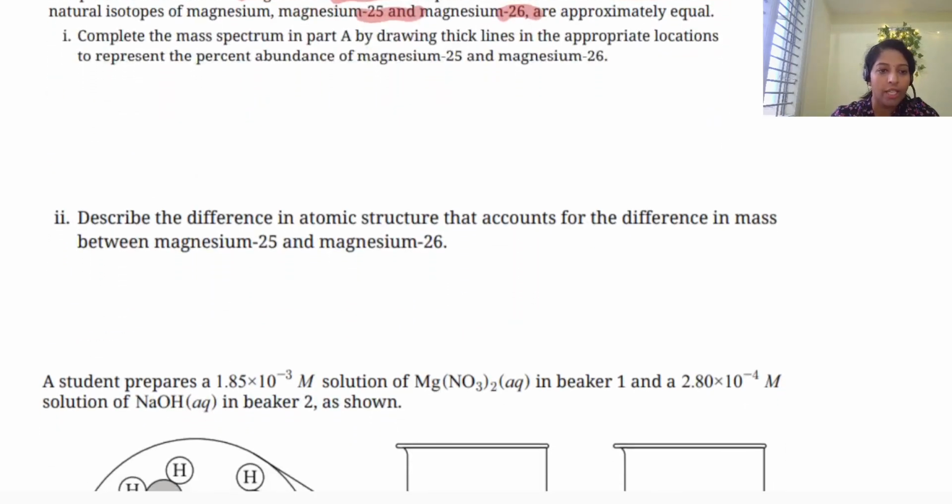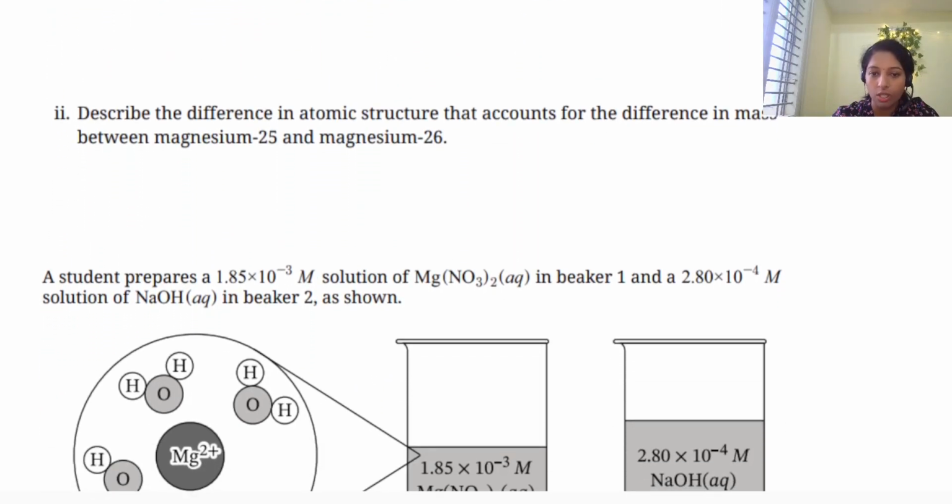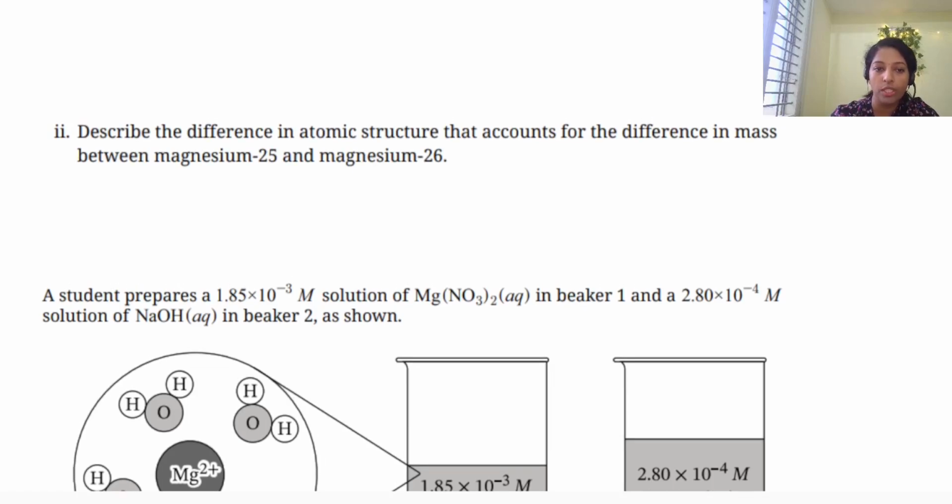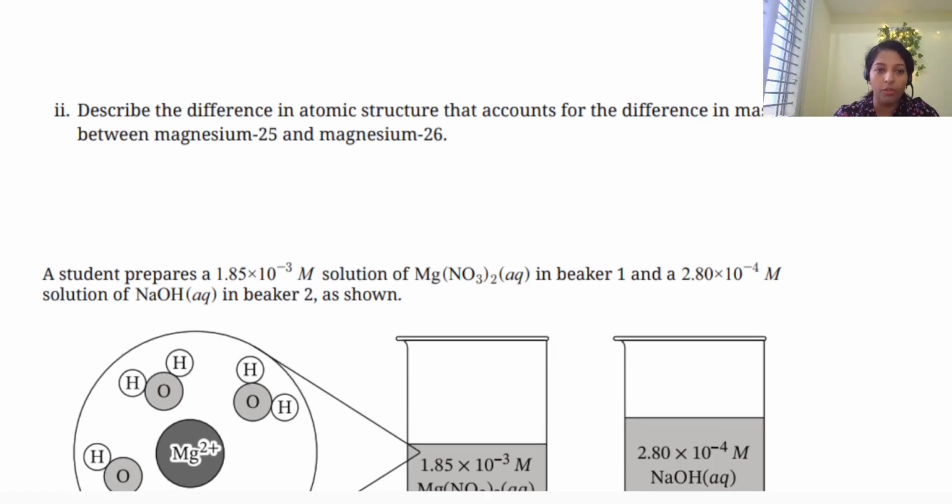That's all. The second question is: describe the difference in atomic structure that accounts for the difference in mass between 25 and 26. Super easy, right? Why is magnesium 26 higher in mass? They are isotopes, and isotopes differ in their neutron number. Magnesium 25 contains 25 minus 12 neutrons, since magnesium's atomic number is 12. Magnesium 26 contains 26 minus 12. So it has one more neutron than magnesium 25, and that makes the mass difference.